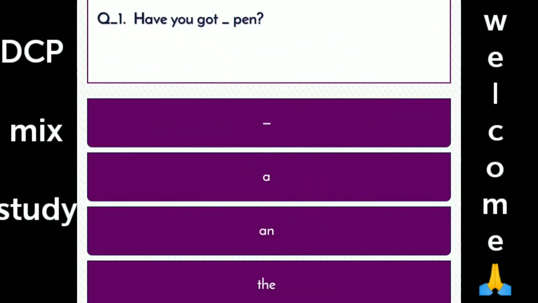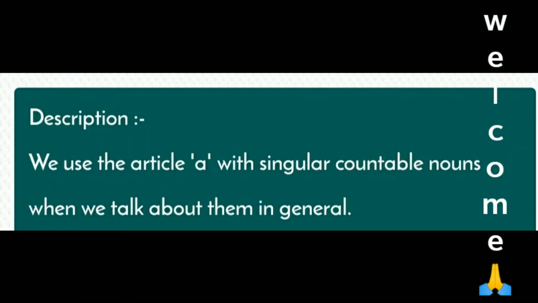Article: A and the. First question: Have you got a pen? First option: dot, second option: a, third option: an, and fourth option: the. Right answer: option B, a. Correct answer. Description: We use the article a with singular countable nouns when we talk about them in general.